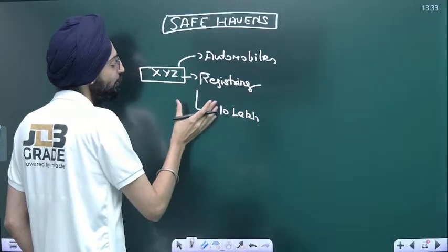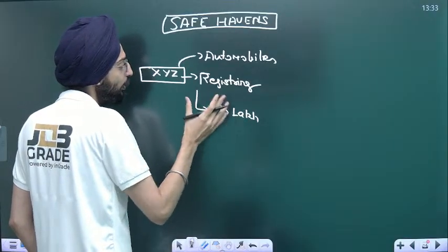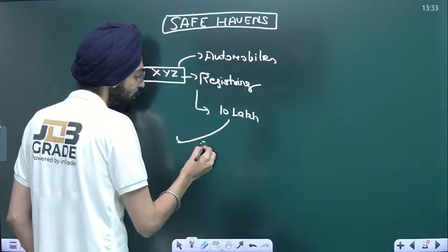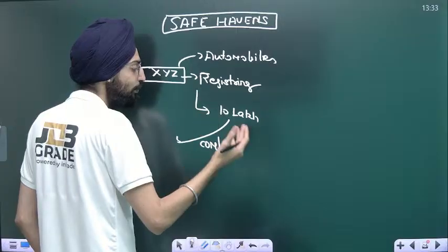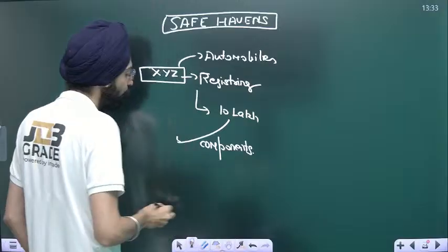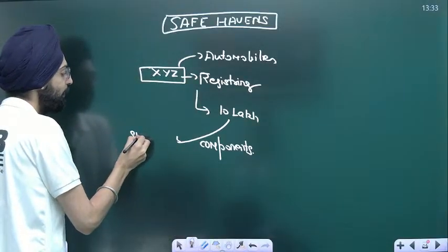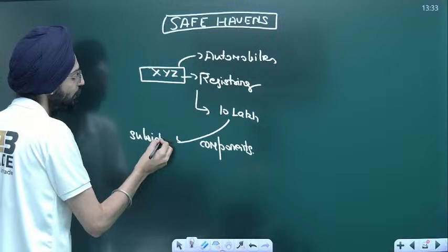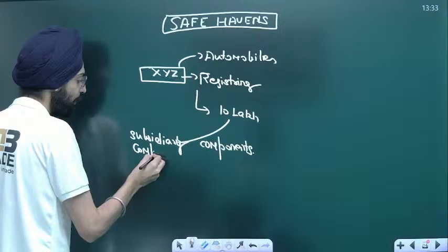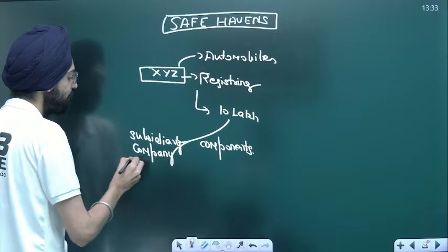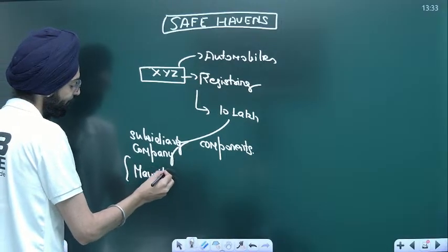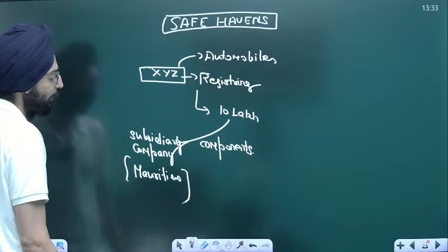Now it has generated a net profit of 10 lakh, but it will show that I have received a lot of components like steel and motor parts from my subsidiary company that's located in Mauritius.